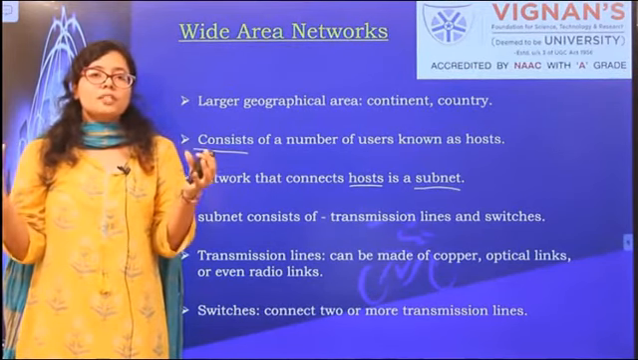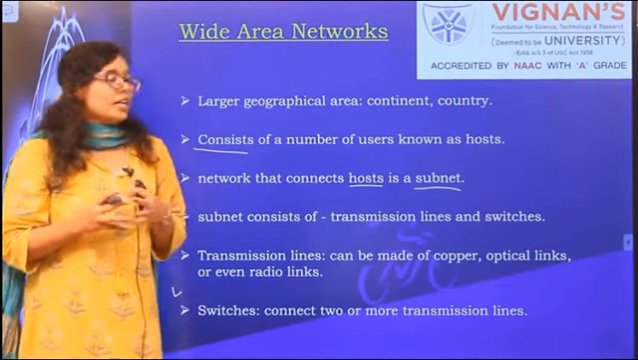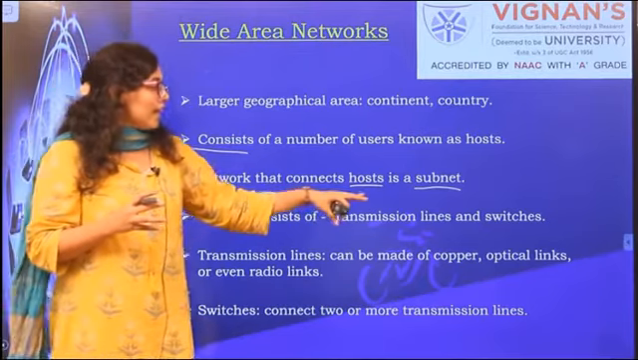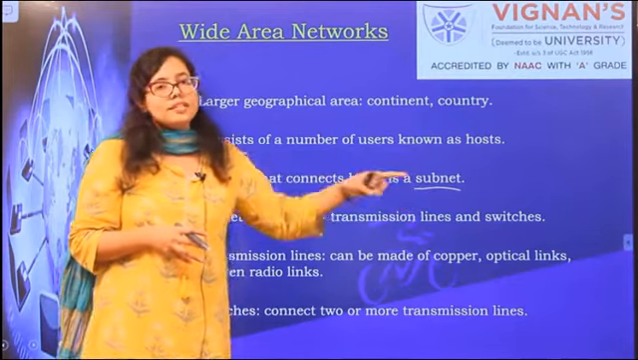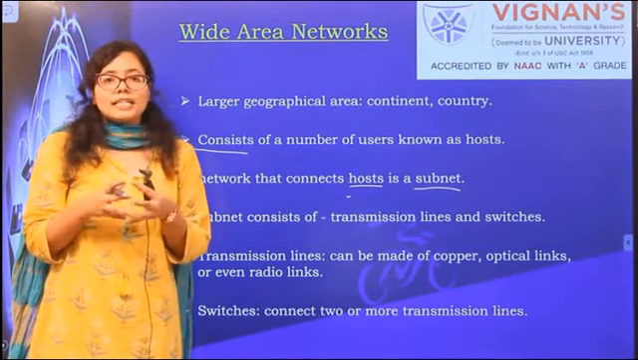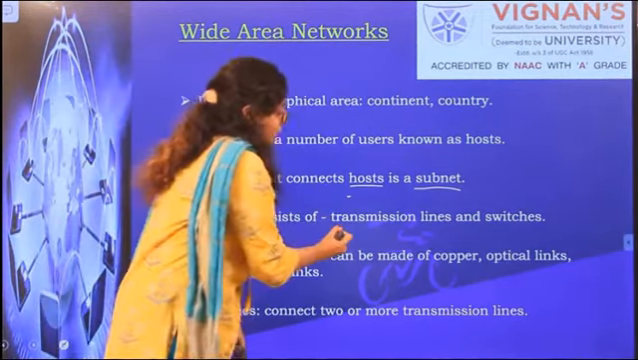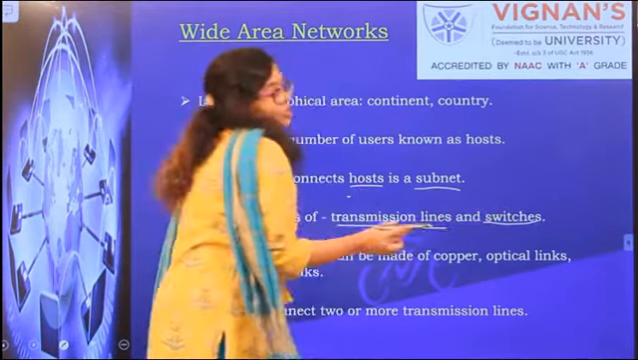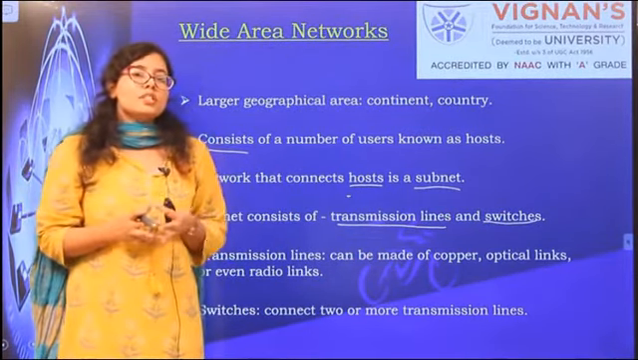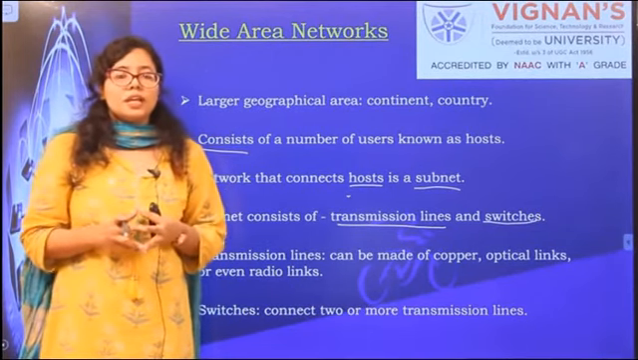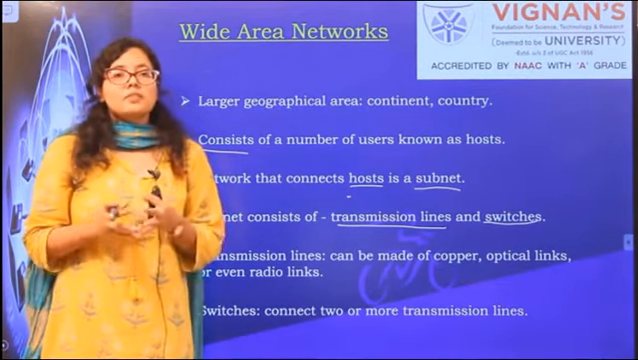When you consider both these end devices and the subnet together, you call it a computer network. So basically, your wide area network consists of the end devices called hosts and the intermediate interconnection called the subnet. Your subnet comprises transmission lines and networking devices. Switches, as we have already seen, are a kind of networking device. Not just switches, there can be routers, anything. And the transmission lines comprise coaxial cables, optical fiber cables, or twisted pair cables.